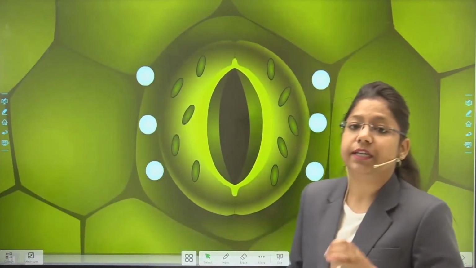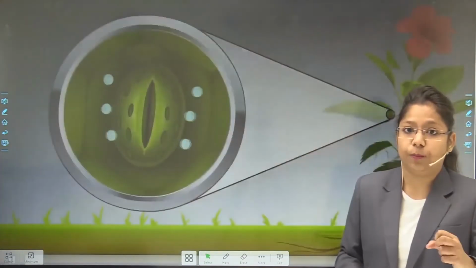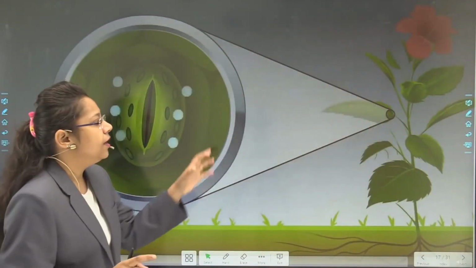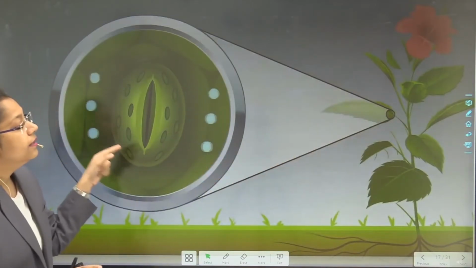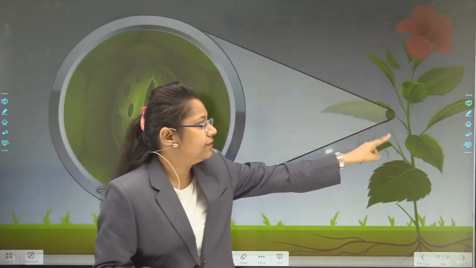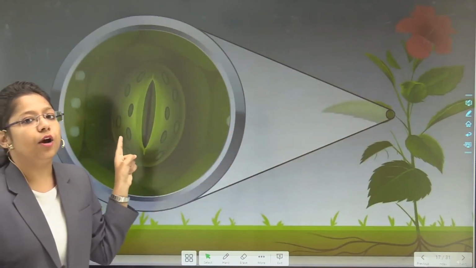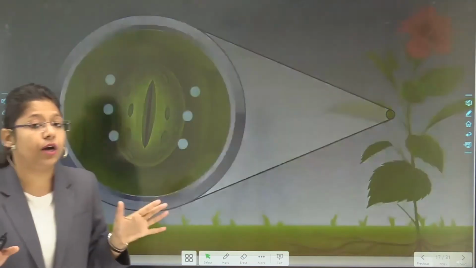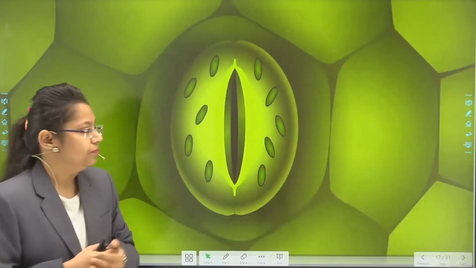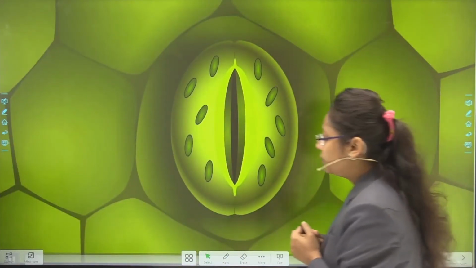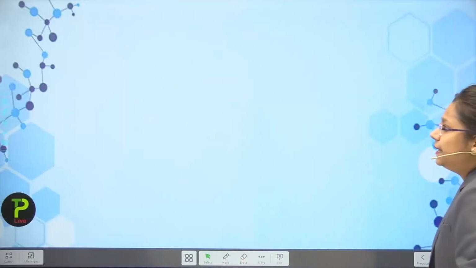So are you understanding the whole procedure of the stomatal opening? So you can see here, students, this is a strong dissection of each and every guard cell. So what happens? The xylem gives water to the leaves, but the water is being removed by the stomatal opening because the plant does not need an extra amount of water. So this is how the stomatal opening takes place. Okay, students, so have you understood about the stomatal opening and closing? Now we are moving towards the next slide.